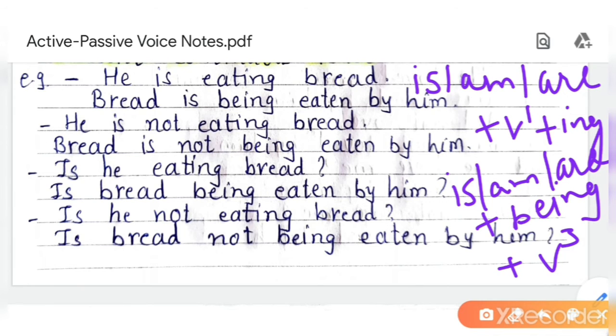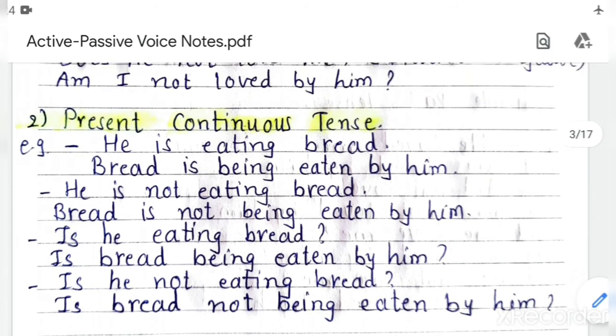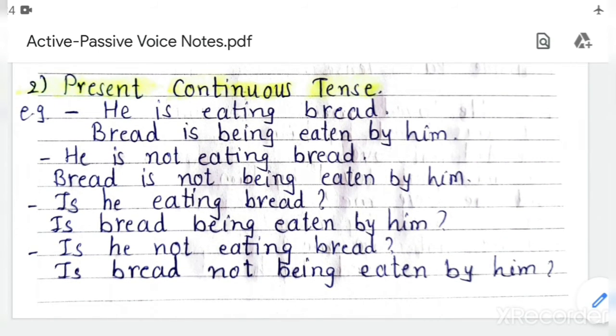So keep this in your mind. Try to recall the things which you have learned and then start present continuous tense. Active form is am or are plus V1 plus ing. Is singing, are singing, am singing. And passive voice is being sung, am being sung, are being sung. Understood?